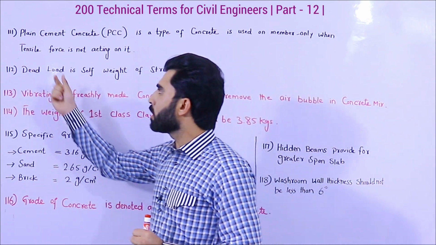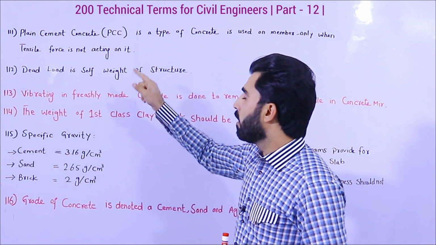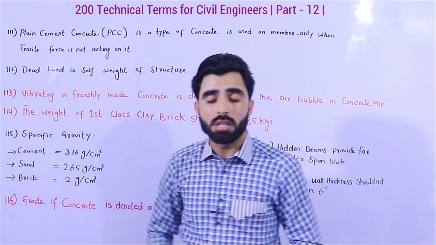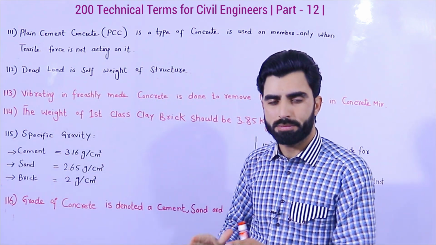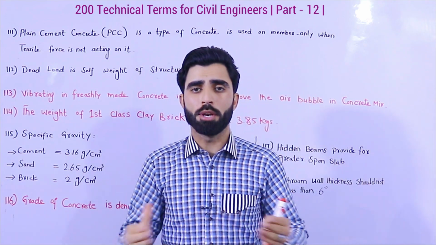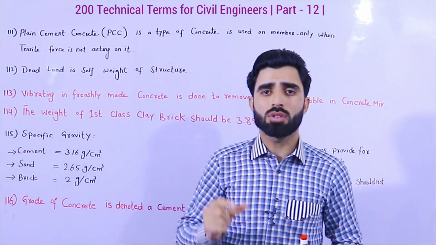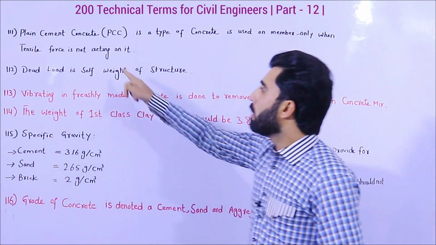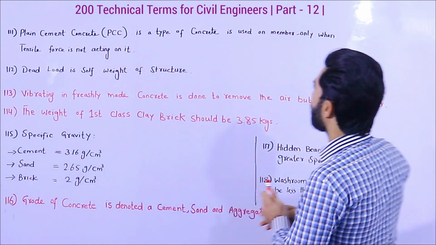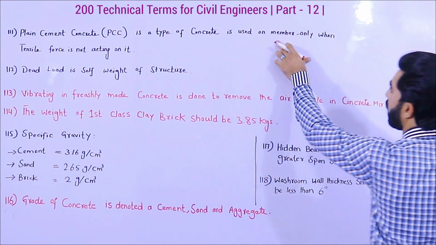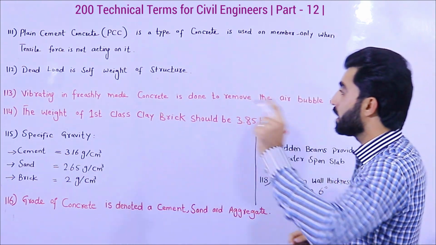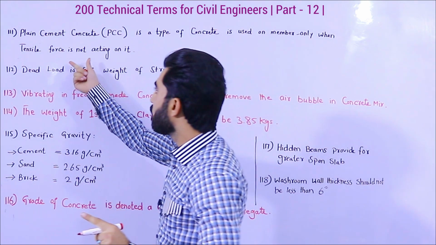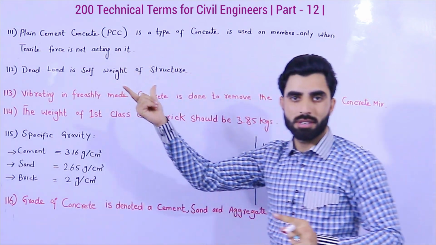Remember guys, in term number 111 I will tell you about PCC, plain cement concrete. As I told you before in many videos, concrete is strong in compression but weak in tension. So plain cement concrete is used only in members or structures where tensile force is not acting on it.